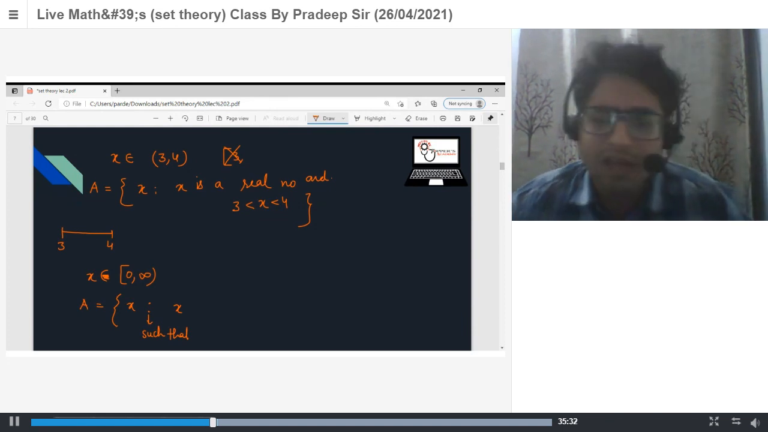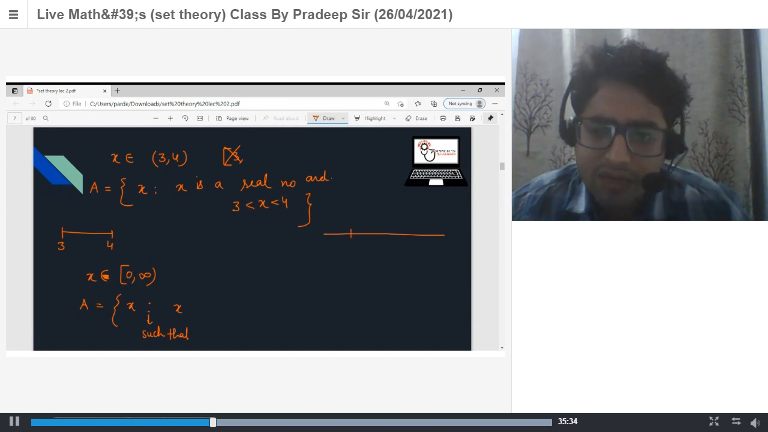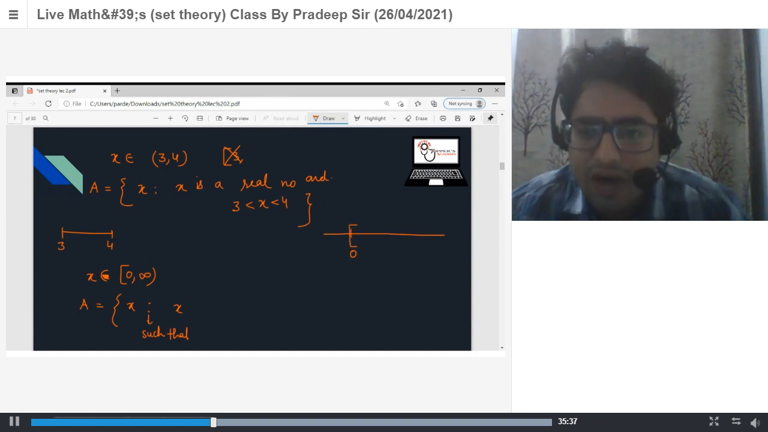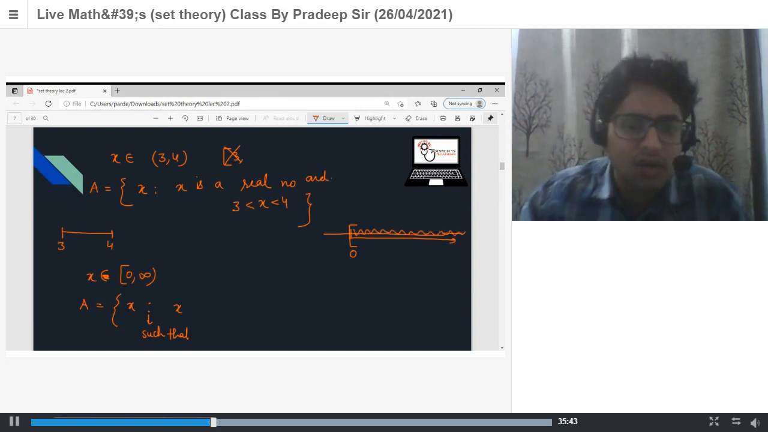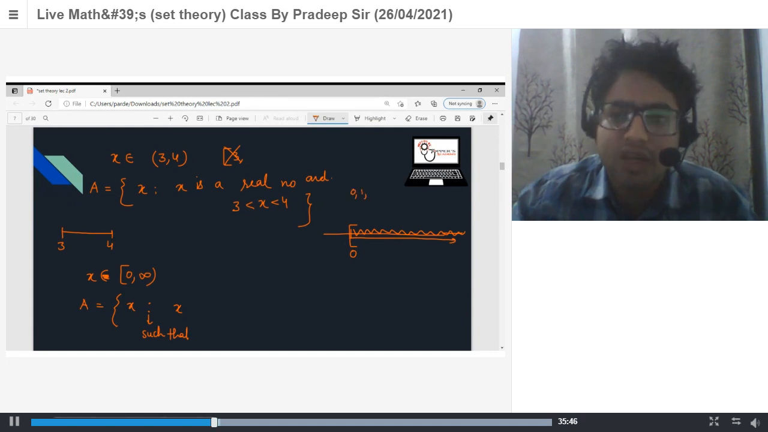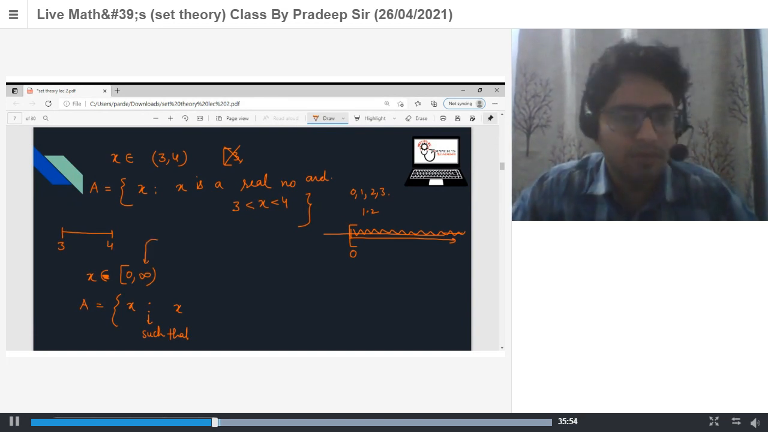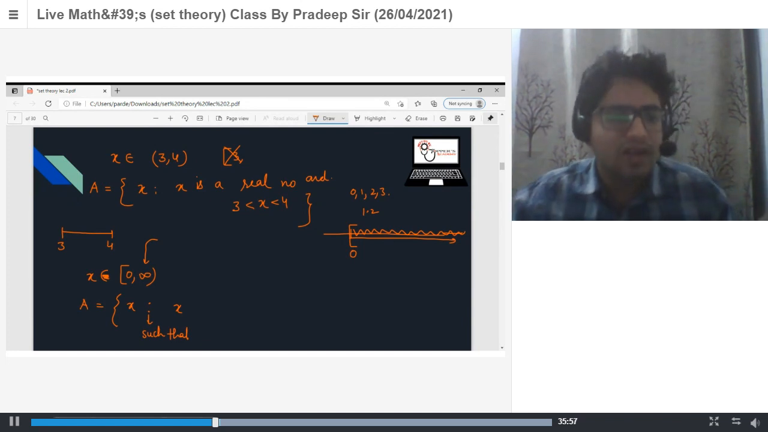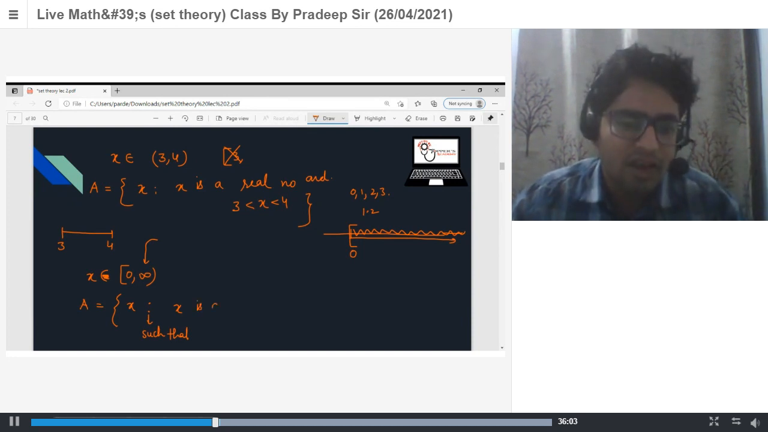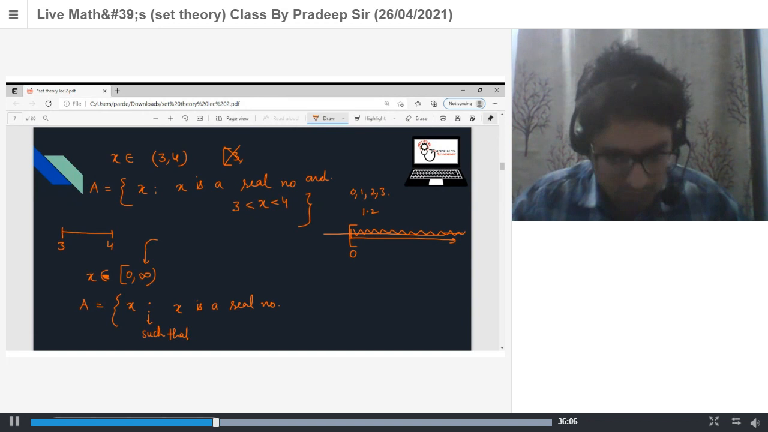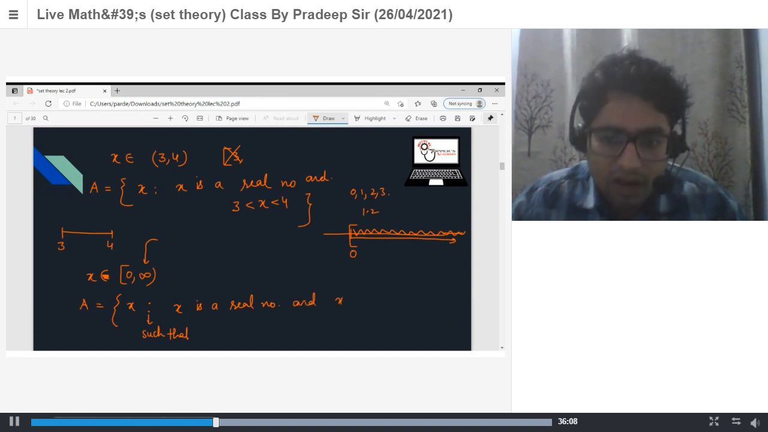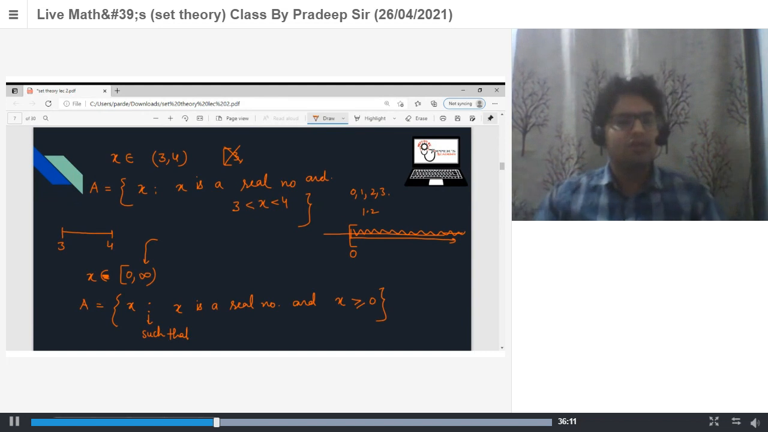No. 0 to infinity means every real number which is greater than or equal to 0 and less than infinity. If you write x is a whole number, then we collect only 0, 1, 2, 3. So what about 1.2? This contains 1.2 also. So how to write this? x such that x is a real number and x is greater than or equal to 0.